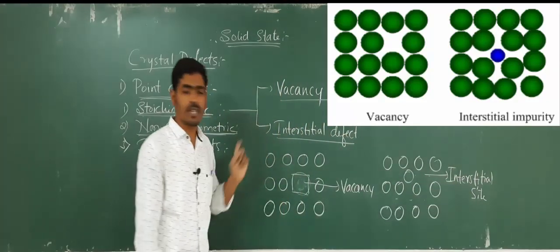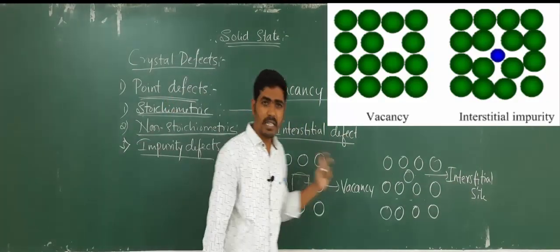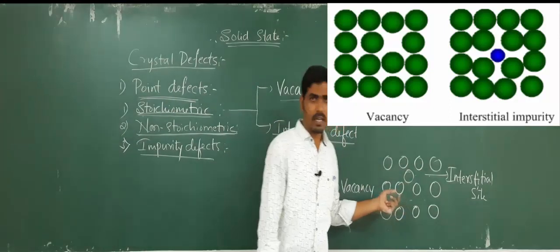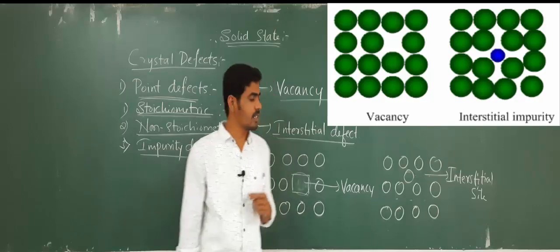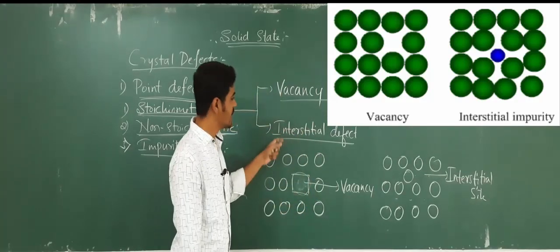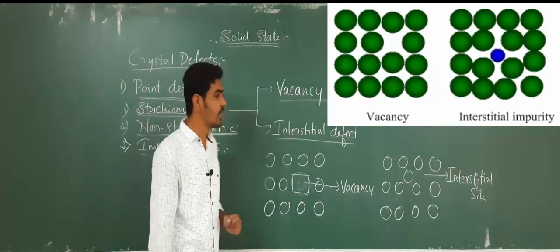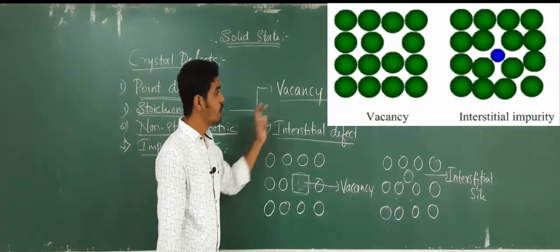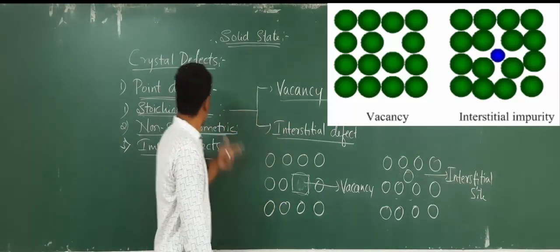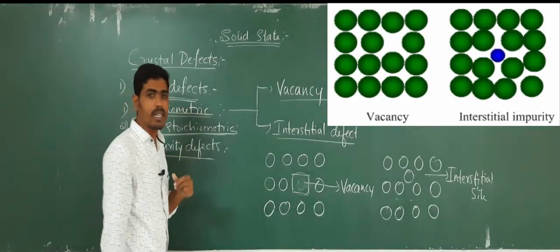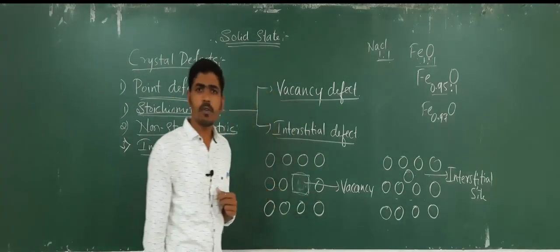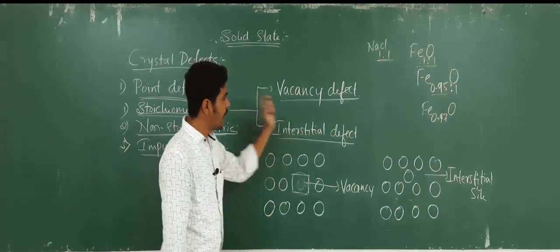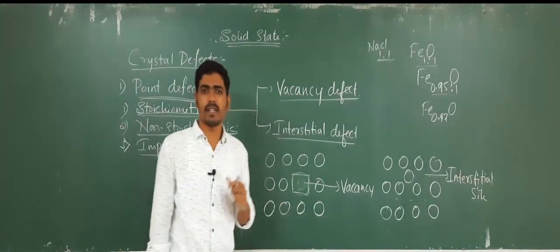So interstitial defect means the particles occupy the interstitial site in the crystal lattice. So these are the two different types of stoichiometric defects.